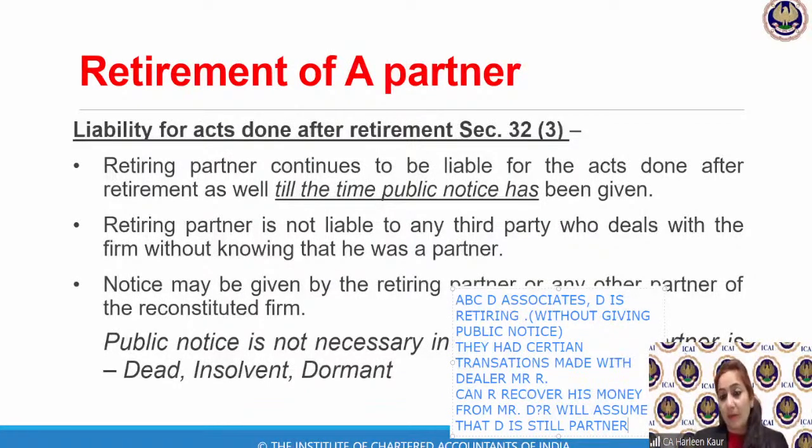This is the meaning of public notice. If you do not publicly inform the dealers, they will not come to know. Now you tell me, can R recover his money from D? So R can definitely approach Mr. D.